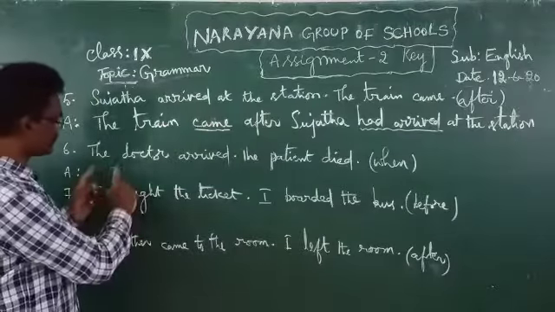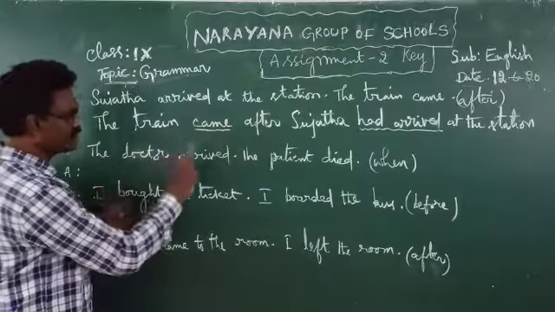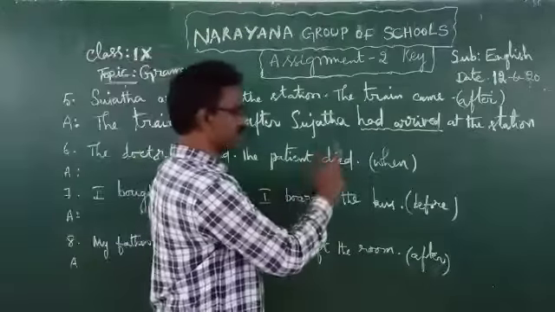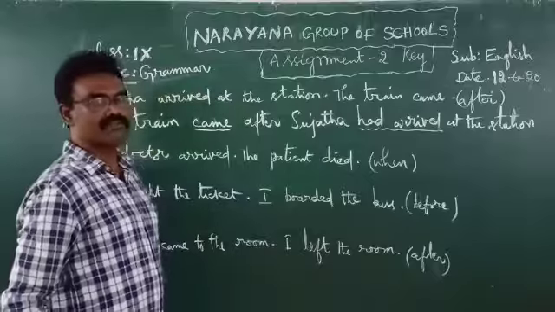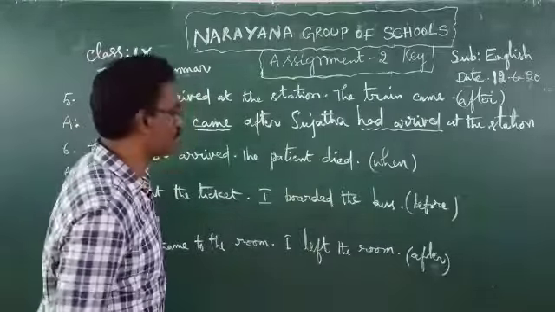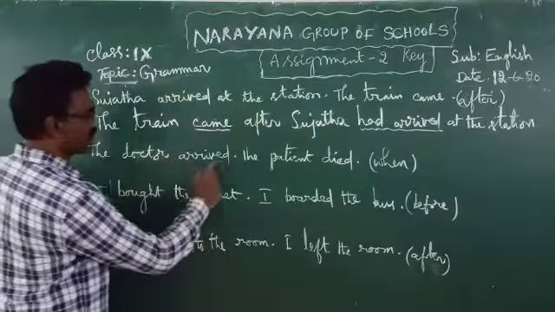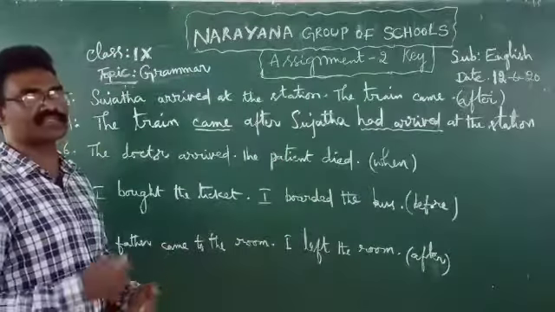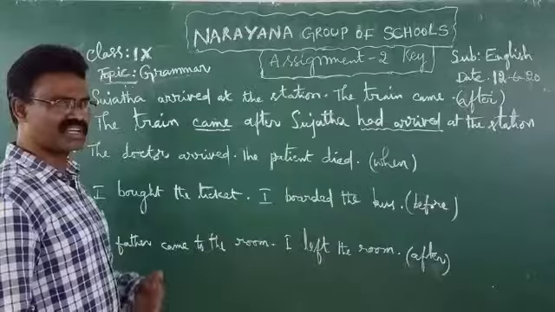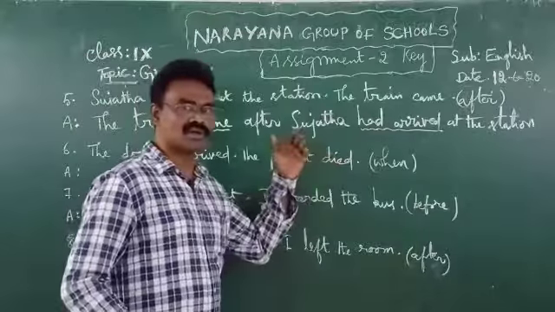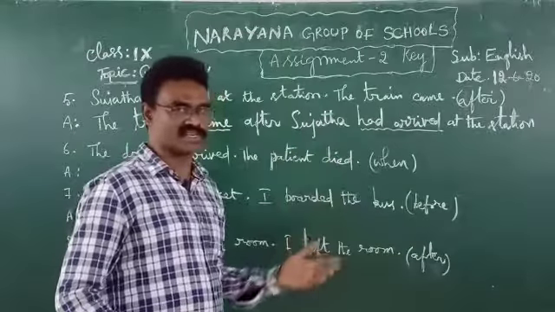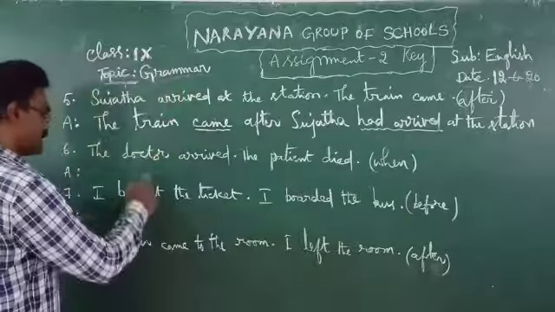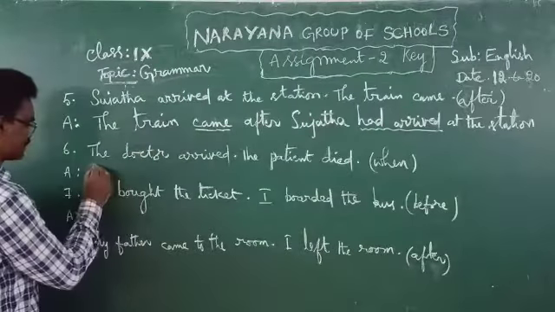Now let us see sixth one. The doctor arrived, the patient died. Combine by using when. So let us take doctor's arrival as the first action, or we can take patient's death also as the first action. Anyone we can take. Now let us take this one as the first completed action.